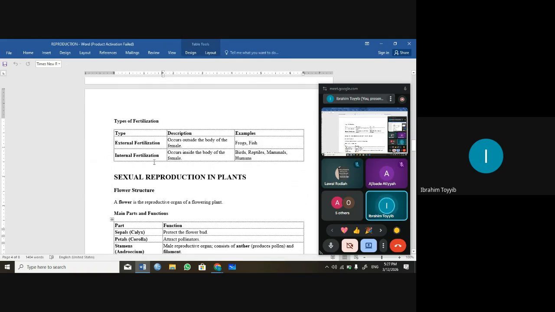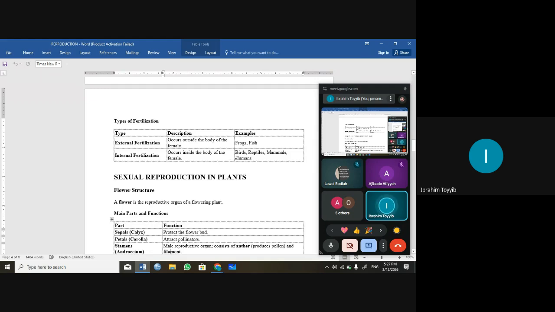For types of fertilization, we can have external fertilization and internal fertilization. External fertilization occurs outside the body of the female, like frogs and fishes. The female will lay eggs in the water and the male will pour sperm on them, so the sperm and egg will fertilize outside the female body. Internal fertilization occurs inside the female body, like birds.